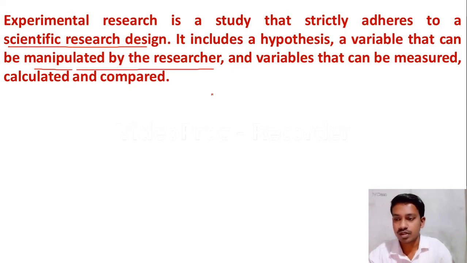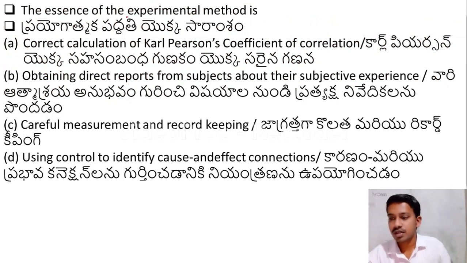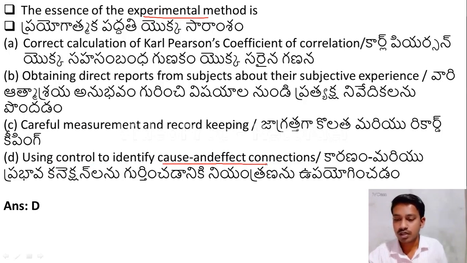Let us go to the next question. The essence of the experimental method is option A, correct calculation of Karl Pearson coefficient of correlation. Option B, obtaining direct reports from subjects about their subjective experience. Option C, careful measurement and record keeping. Option D, using control to identify cause and effect connections. Here the right answer is option D. The essence of experimental method is using control to identify cause and effect connections.